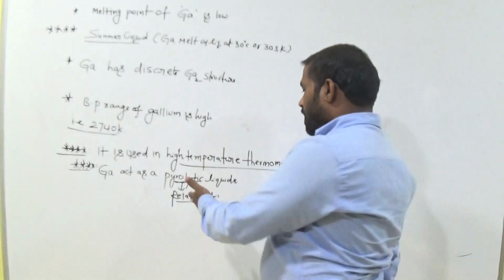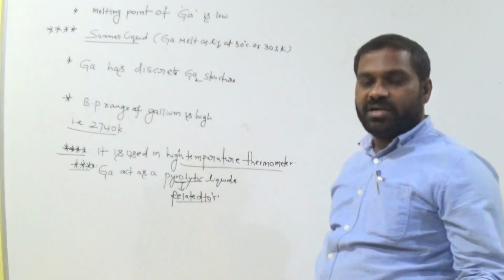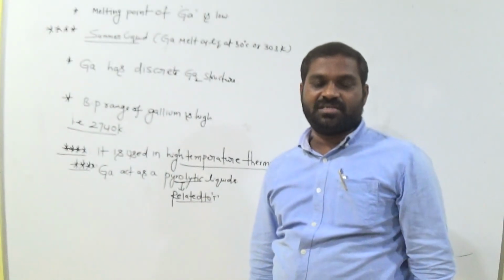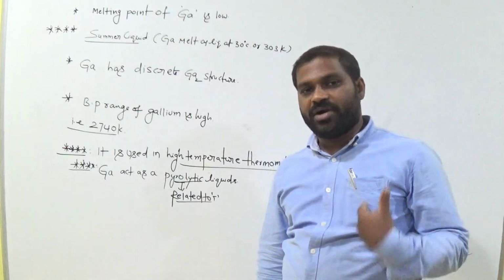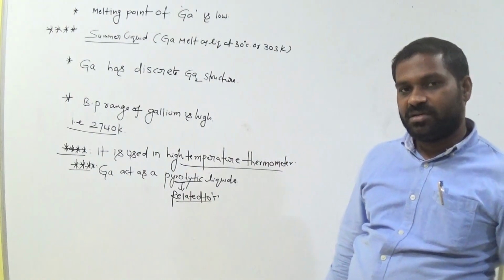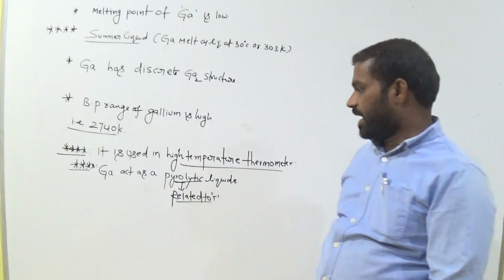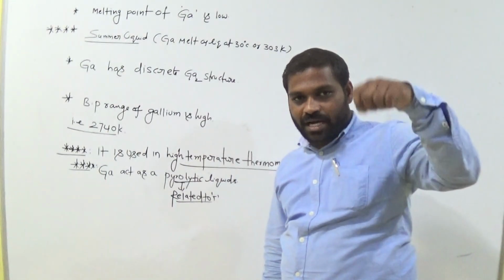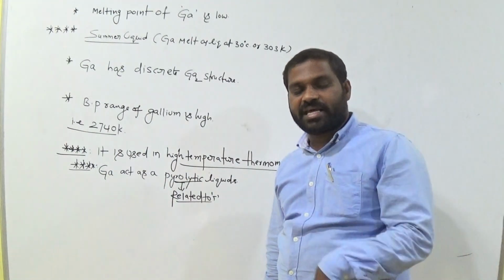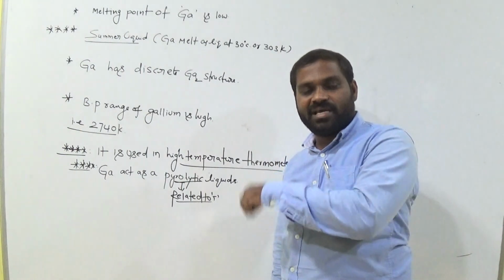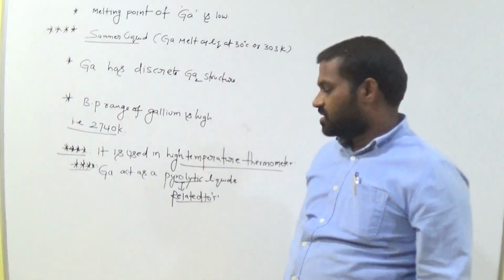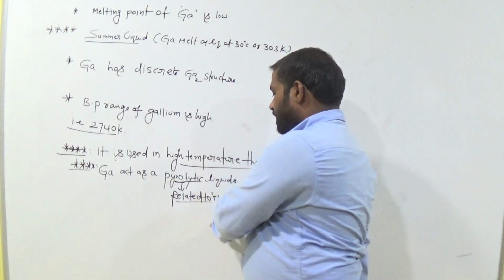So a pyrolytic liquid means it measures high temperatures. Mercury can measure our body temperature in a thermometer, am I right? It expands by absorbing the temperature. Also, if you want to measure high temperatures, in that particular case we use gallium as the liquid in those thermometers. So we call it pyrolytic liquid.